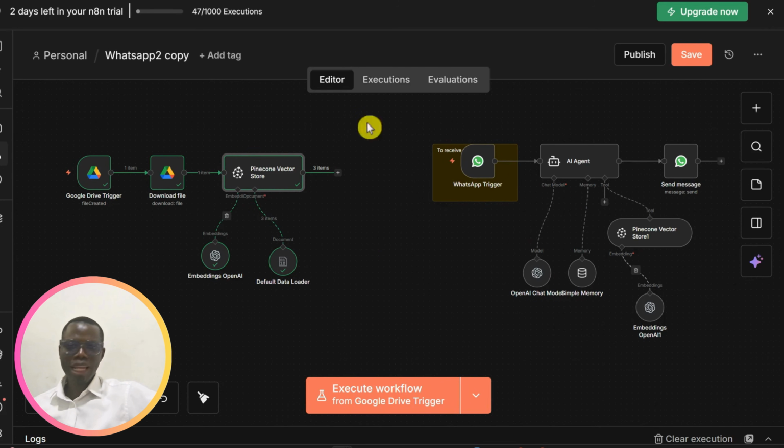So this is the RAG that we are building that will help us populate our knowledge base with the right information about our company. So that when people are asking specific questions on WhatsApp or Telegram or any of the chatbots that we've connected to our agents, it will be able to give them the right response. So this is what we are doing today.